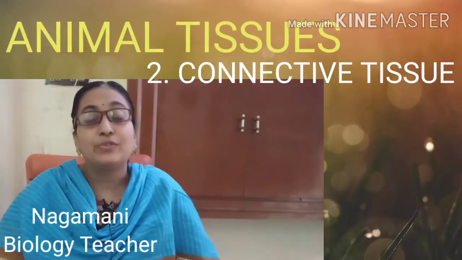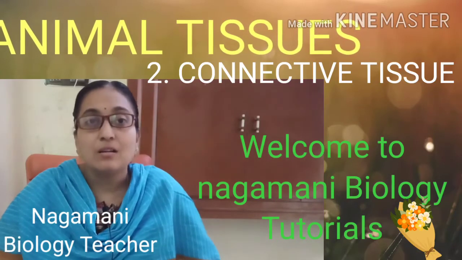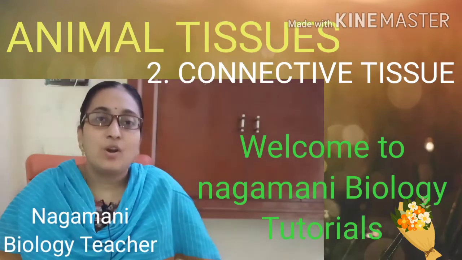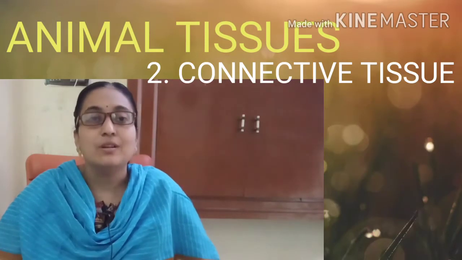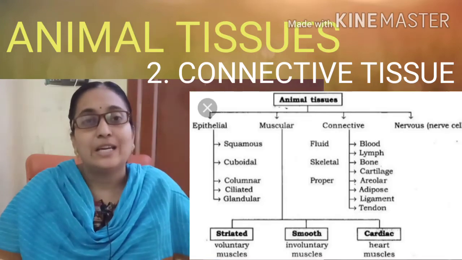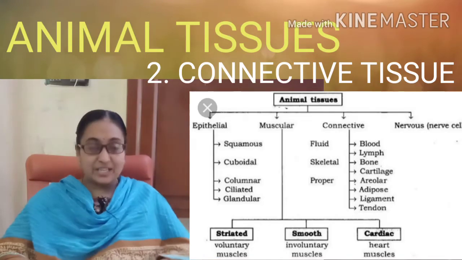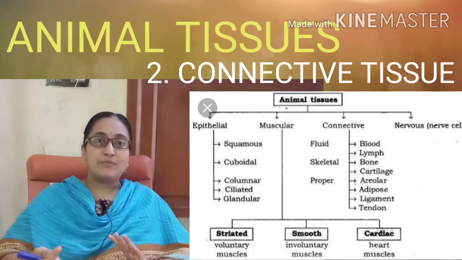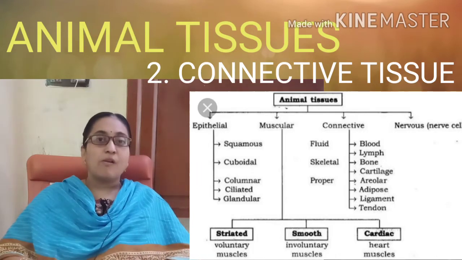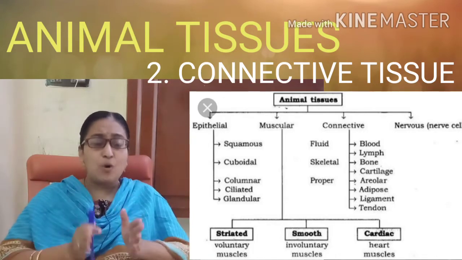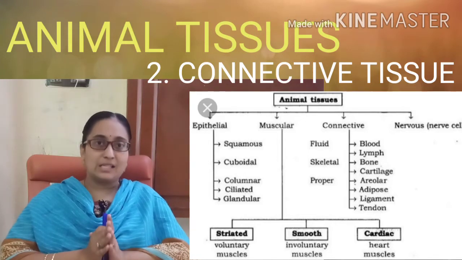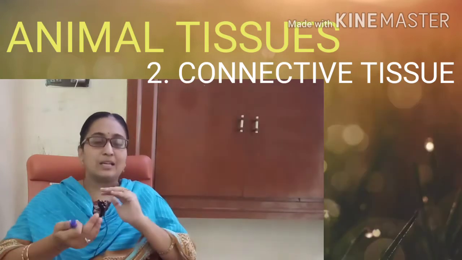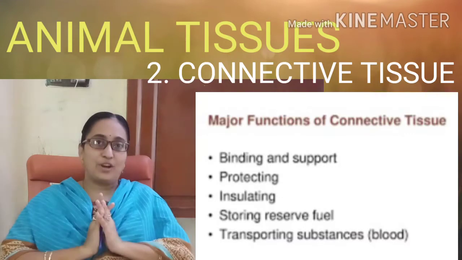Next type of the animal tissues is the connective tissue. Connective tissue is one of the 4 types of the animal tissues. Connective tissue itself says that it will connect the different body organs and it will give support to the organism. It will give shape to the organism, and it is having some binding function.